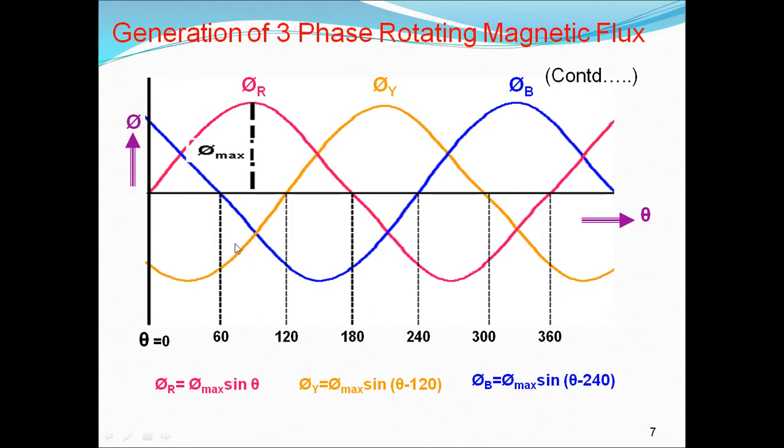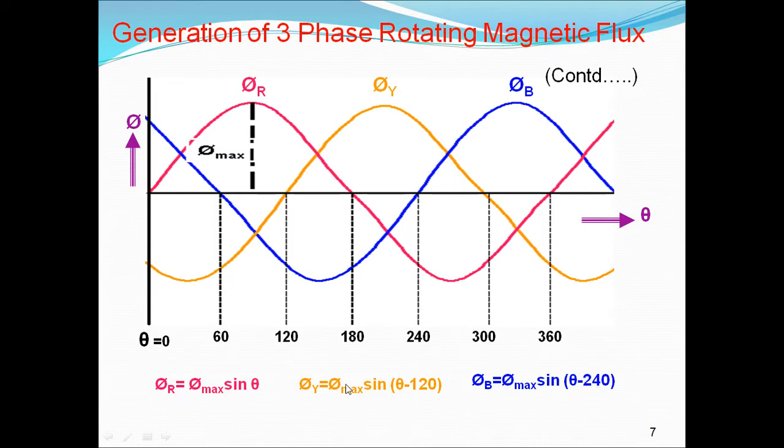So phi B is equal to phi m into sine theta minus 240. By seeing these waveforms also, we can say the phase angle between R and Y is 120 degrees, between Y and B is 120 degrees, and between R and B is 240 degrees. According to that, we wrote the flux equations. Phi R is equal to phi m sine theta, phi Y is equal to phi m sine theta minus 120, and phi B is equal to phi m into sine theta minus 240.